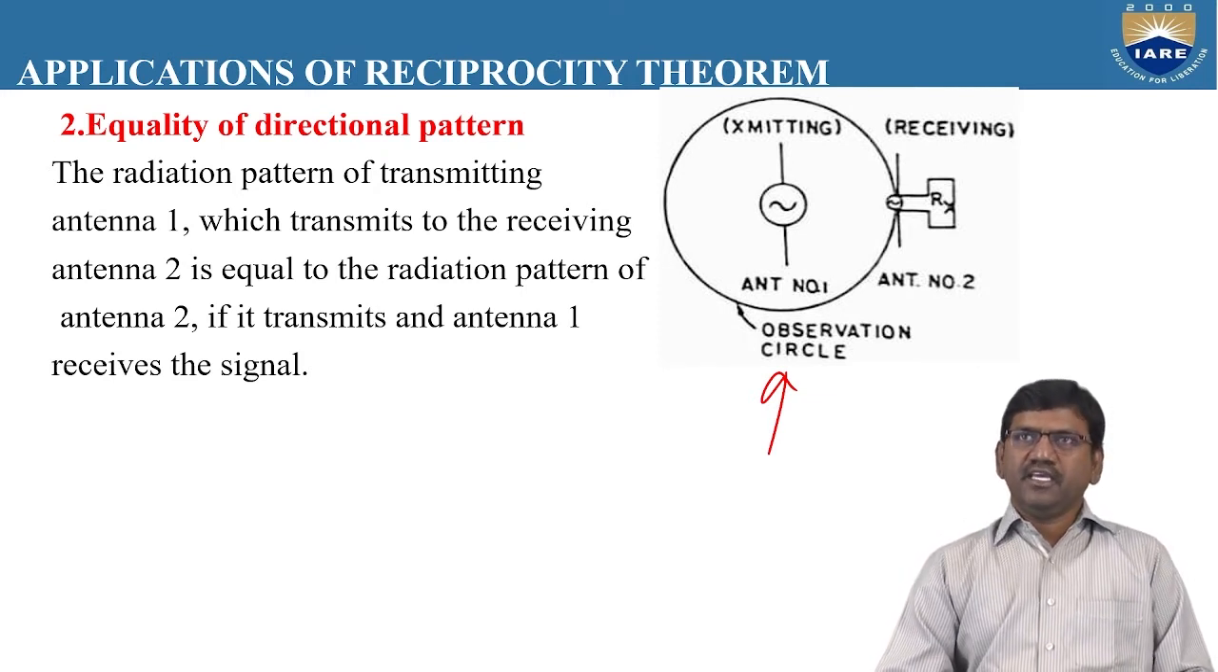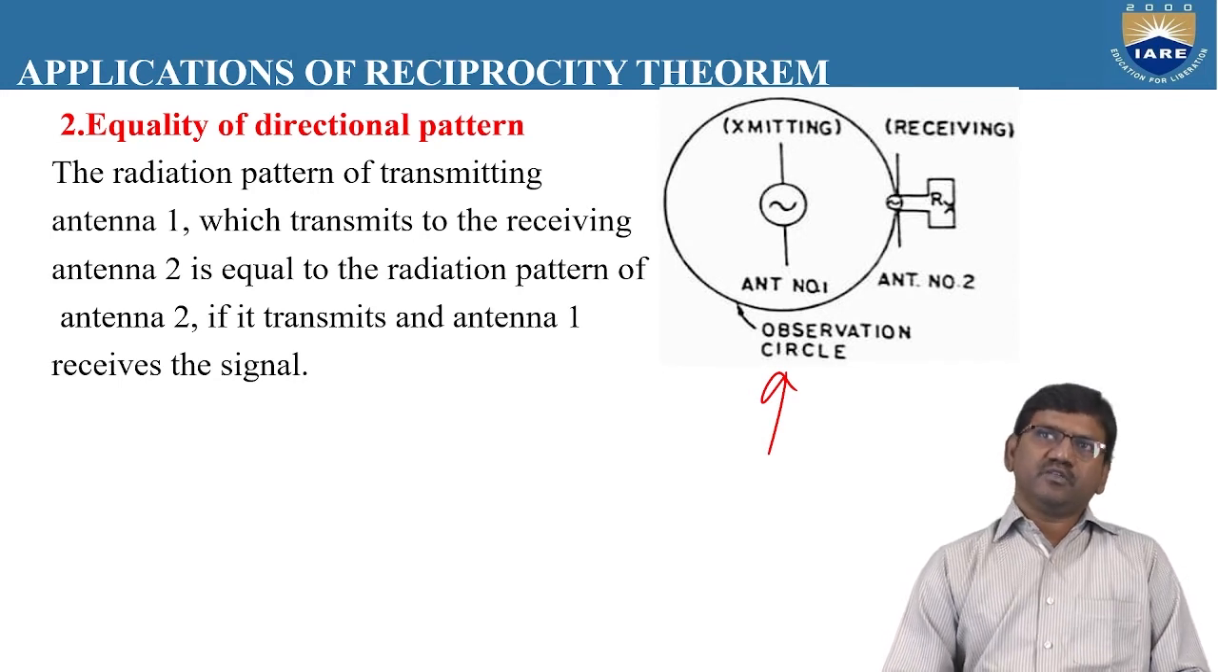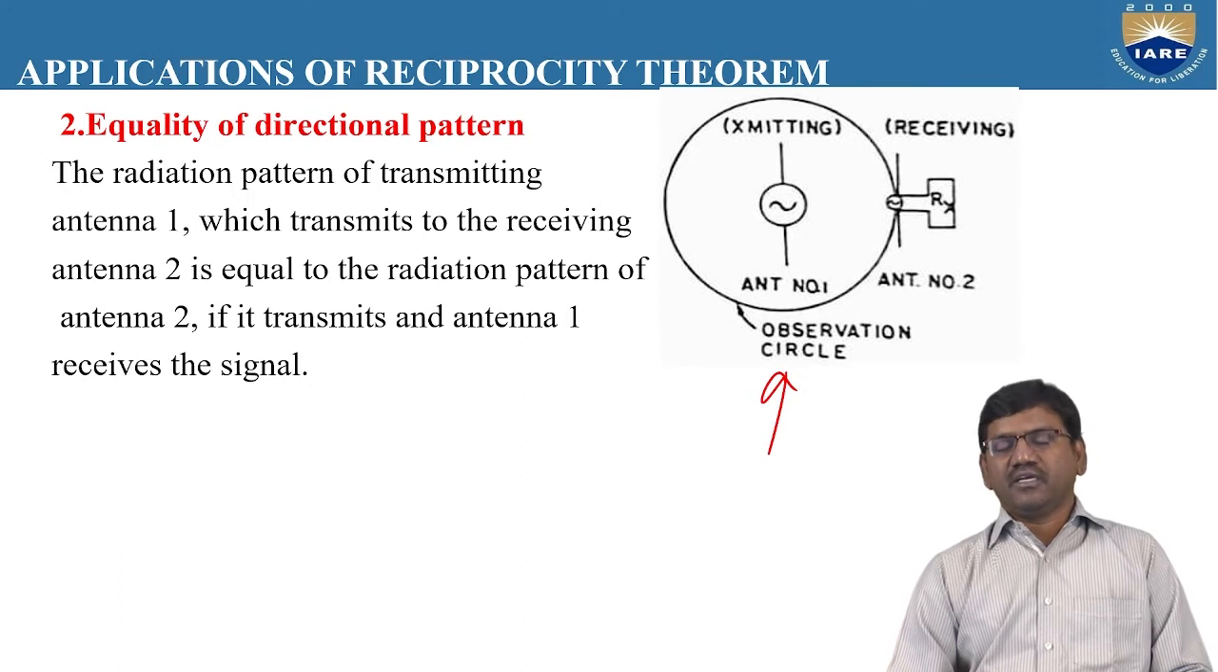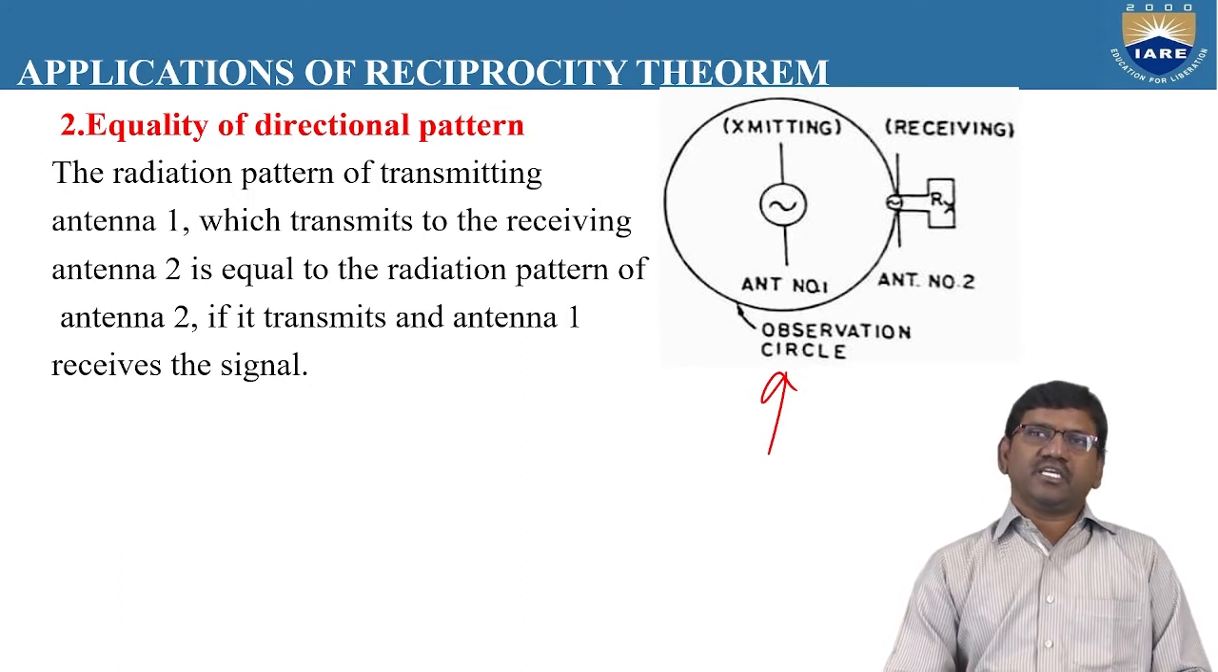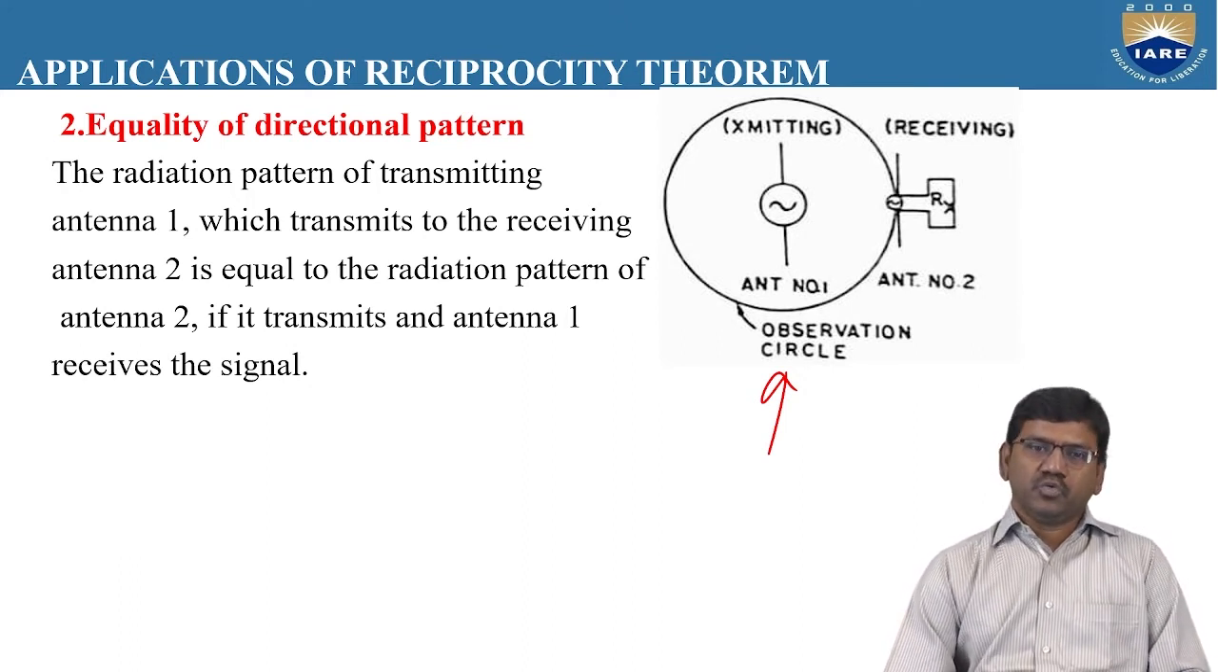As you can see in the display, the transmitting antenna is placed at the center of the observation circle, and antenna number 2 is placed on the observation circle exactly perpendicular to the direction of antenna number 1. Why do we place antenna 2 perpendicular? When we place it perpendicular, we get the maximum amount of radiation, which can be absorbed by antenna number 2.